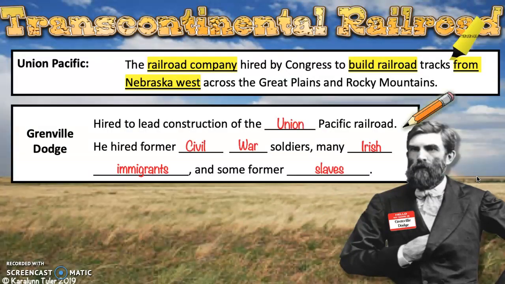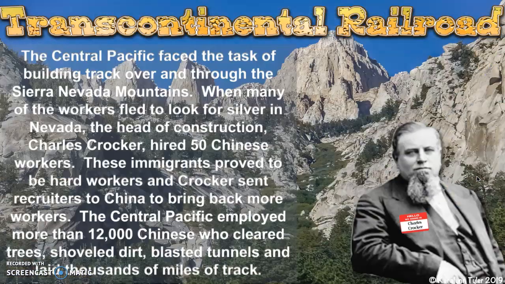So let's fill in this information on page 3 in our notes packet. The railroad company hired by the Congress to build railroad tracks from Nebraska west across the Great Plains and Rocky Mountains, that's the Union Pacific. And then Grenville Dodge was hired to lead the construction of the Union Pacific Railroad. He hired former Civil War soldiers, many Irish immigrants, and some former slaves.